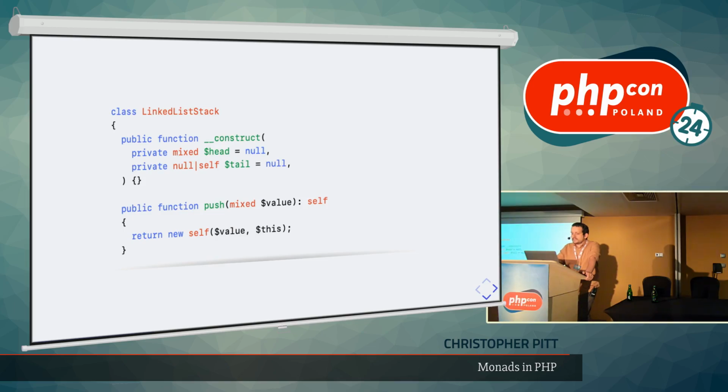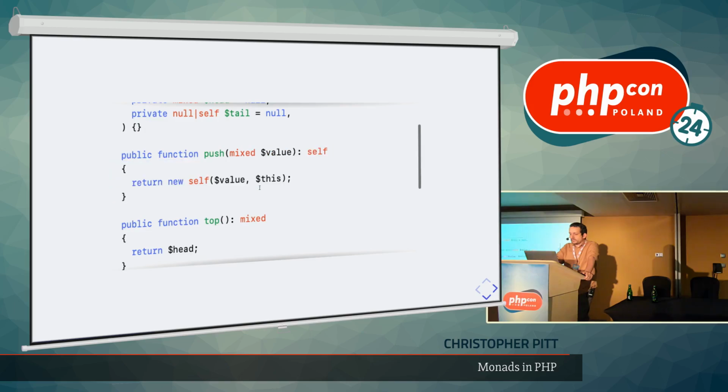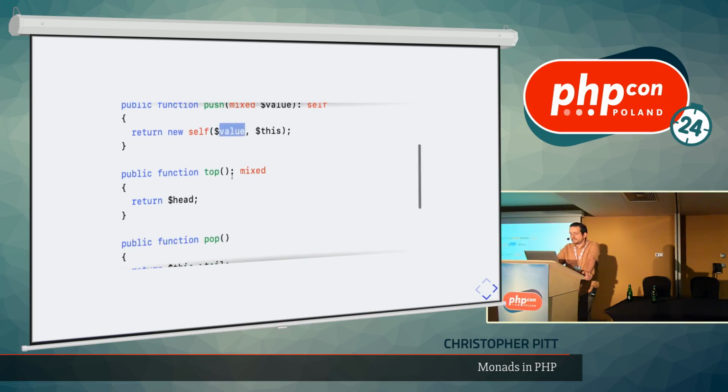What about a linked list stack? Linked list is kind of like a weird structure where you only really care about the first item called the head, and then everything else goes in this thing called the tail, and it kind of links between head and tail. Anyway, not really important. We should be able to push a value onto it, which will put the current linked list stack in the tail, and put the value we've just pushed onto it in the head. We should see what the top thing is, which is just the head value.